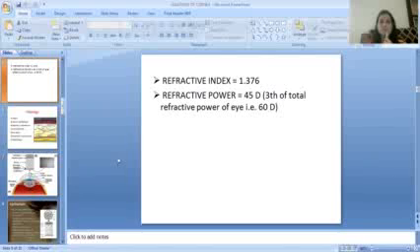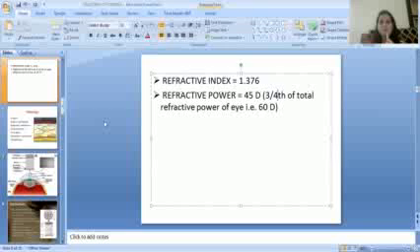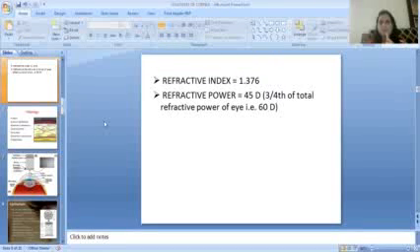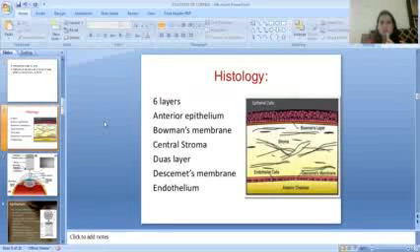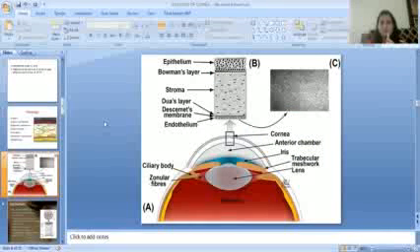Diopter, which is one third of the total refractive power of the eye. It is three-fourths of the total refractive power of the eye. That is, the total refractive power of the eye is 60 diopter, and that of the cornea is 45 diopter. Then the histology: there are 6 layers: anterior epithelium, Bowman's membrane, central stroma, Dua's layer, Descemet's membrane, endothelium. You can see in this image the epithelium, Bowman's layer, stroma, Dua's layer, Descemet's layer, and endothelium.